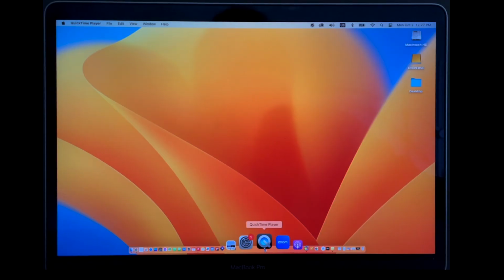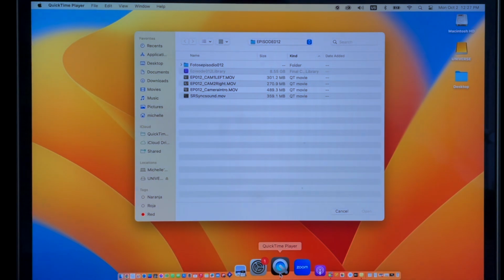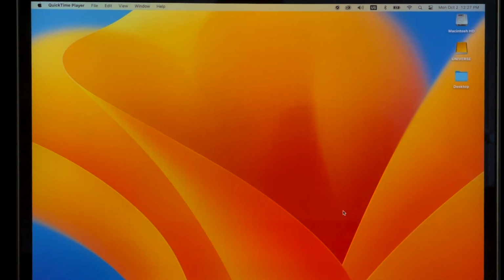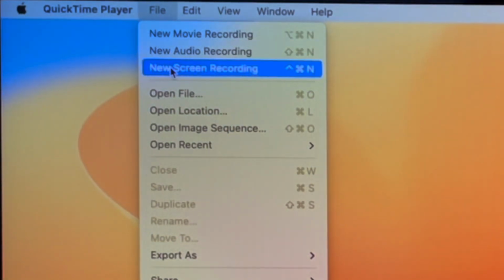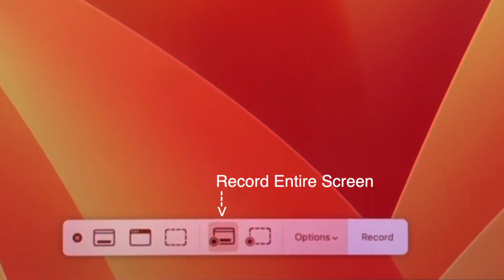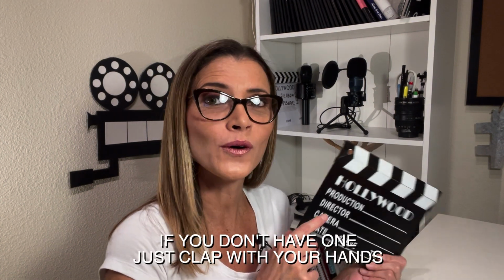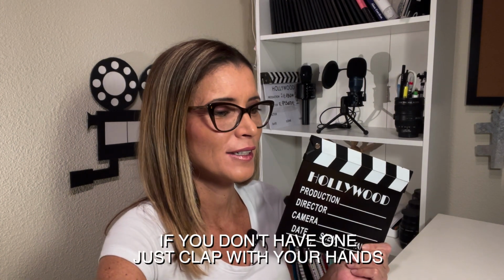So I'm going to show you step by step. First, I start recording my camera. I have the clapper ready and I go to QuickTime. It's going to ask me what I want to open. I don't want to. Cancel. I go to File, New Screen Recording. Make sure it says Record Entire Screen. Record. Remember, QuickTime is also going to record the audio. So it is going to hear my clapper. So I go.